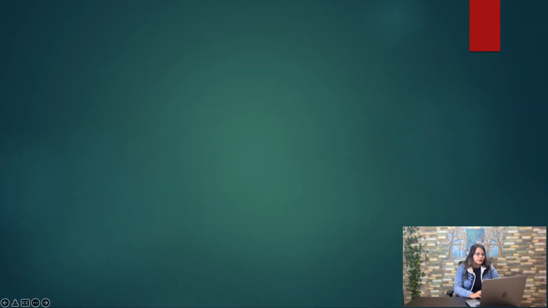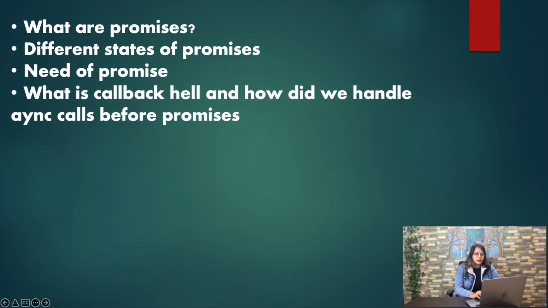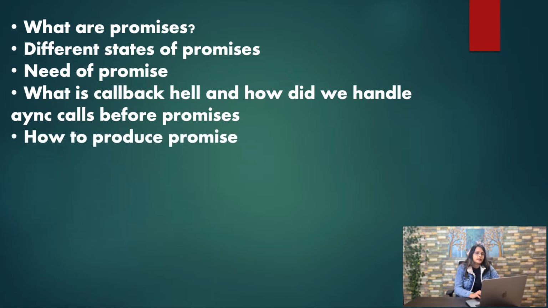I'm going to cover what promises are, then the different states of promises, then the need for promises, then what callback hell is and how we handled asynchronous calls before promises. What was the way of handling them, what problems did we face, and what is this callback hell that is so much associated with promises. Next is how to produce a promise. I'll tell about this later also.